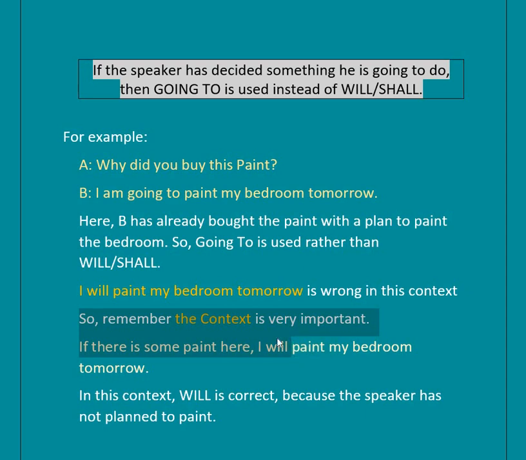See another example. If there is some paint here, I will paint my bedroom tomorrow. In this context, will is correct because the speaker has not planned to paint. In the earlier case, the speaker has pre-planned to paint the room. So this is a very important rule. If the speaker has decided something before, going to is used instead of will or shall.